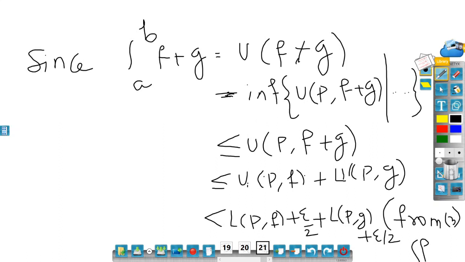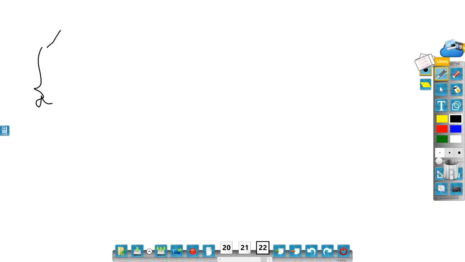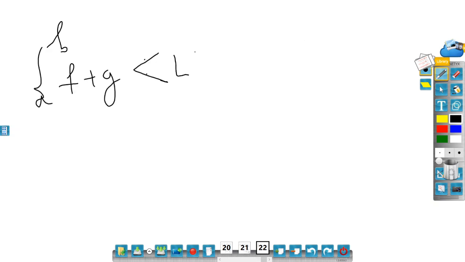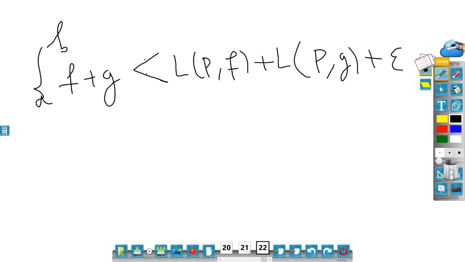So from 2, what I got is as follows. I got the integral a to b of f plus g is less than or equal to, not less than or equal to, in fact it is strictly less than LPF plus epsilon by 2 plus epsilon by 2, which becomes epsilon, so LPF plus LPG plus epsilon, right?